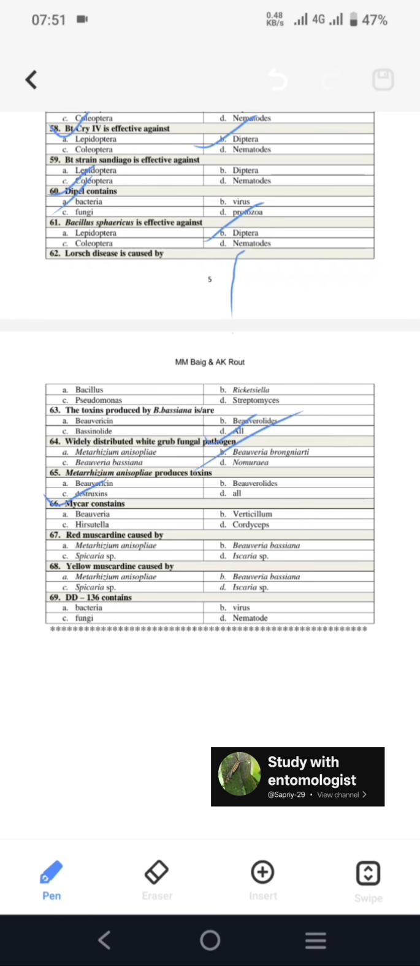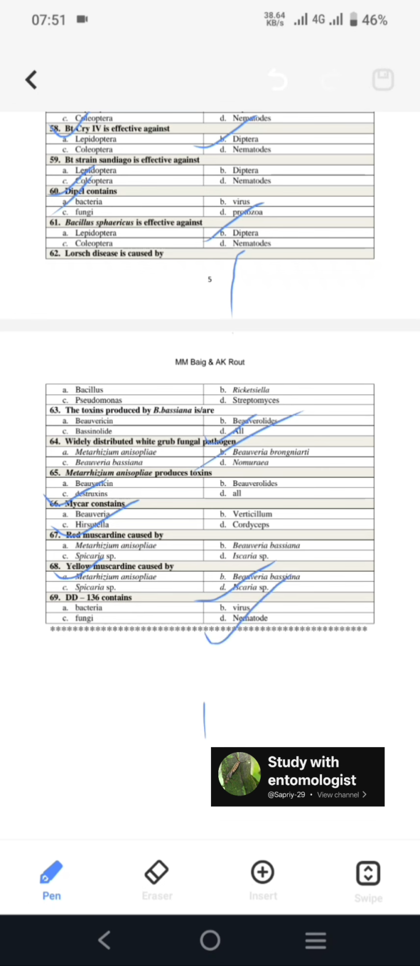Next, Mycar consists of Hirsutella, the first commercial product. Next, red muscardine is caused by Spicaria species. Till now we know white muscardine and green muscardine, but remember red muscardine also. Next, yellow muscardine is caused by Saccharia species. Last question: DD136 contains a nematode.